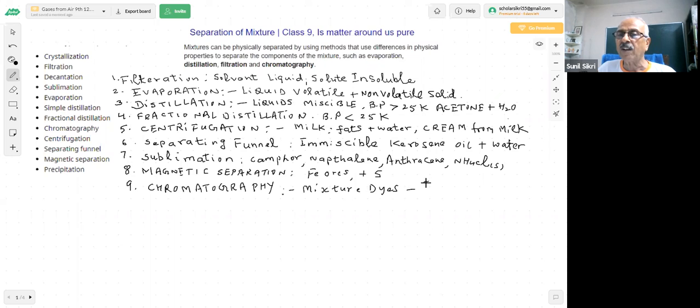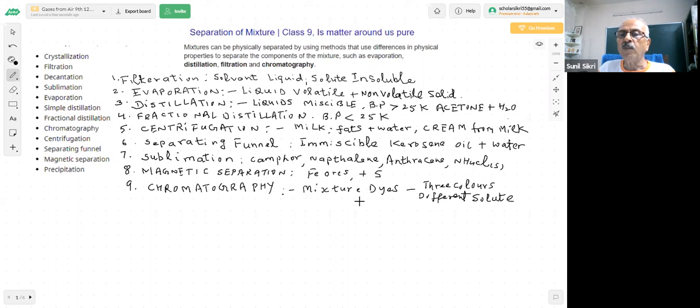Supposing in a dye there are 3 colors. That means there are 3 different solutes, 3 different solute particles present. And these solutes have different adsorption properties too. Very important that there is a property which is called adsorption.